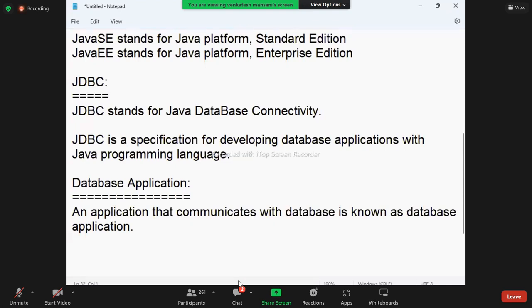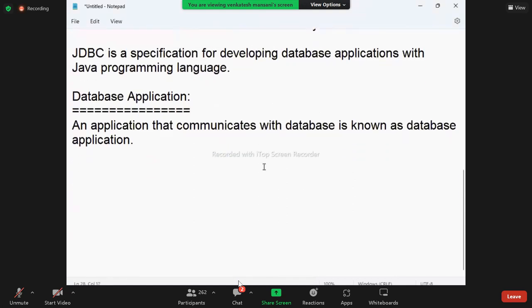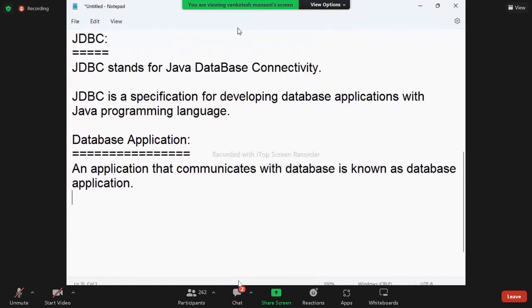If any application is communicating with a database, then that application is called a database application.